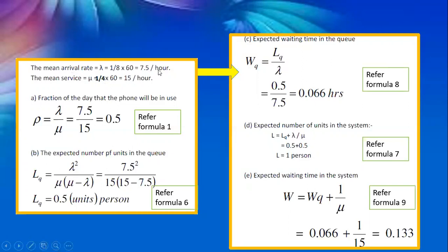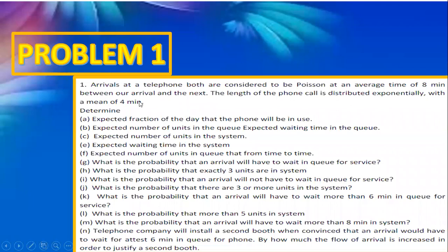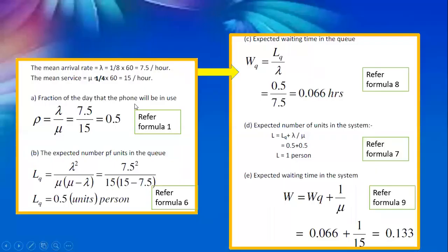So you have to convert that in terms of hours. 1 by 8 into 60, that will be 7.5 per hour. So the mean arrival rate will be 7.5 per hour. And the mean service time, as mentioned in the problem, is 4 minutes. So 1 by 4 into 60, that will be 15 per hour. That is the mean service rate.